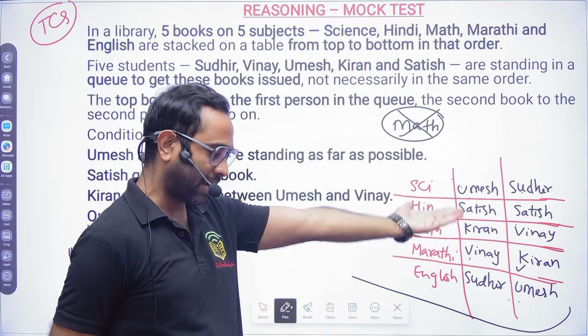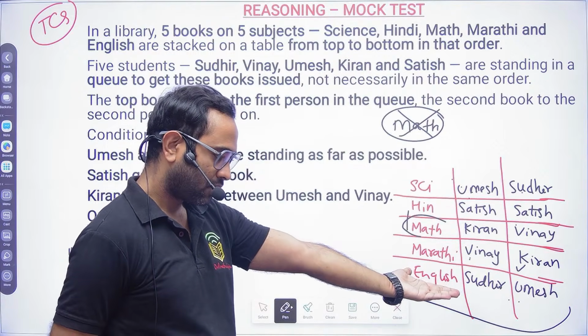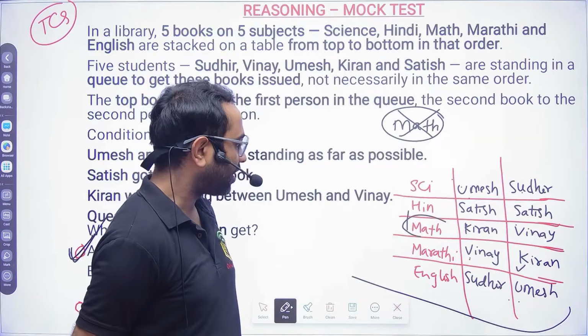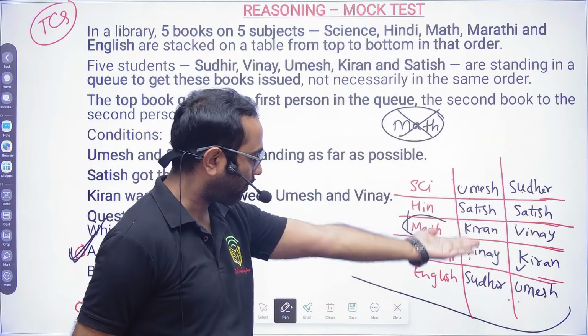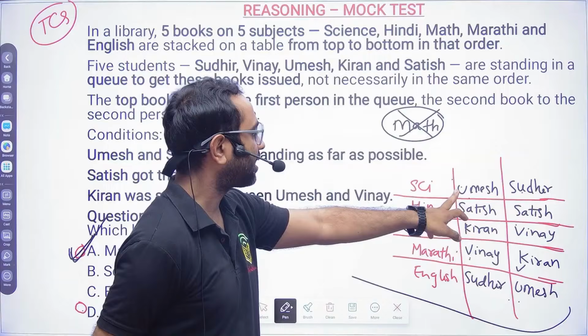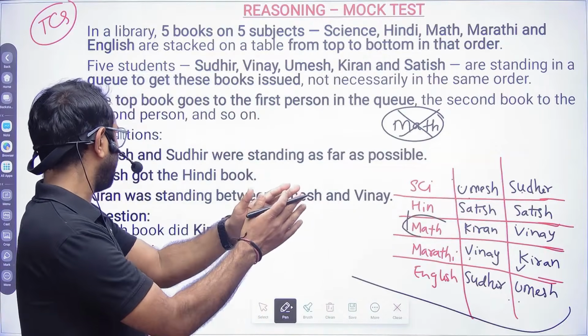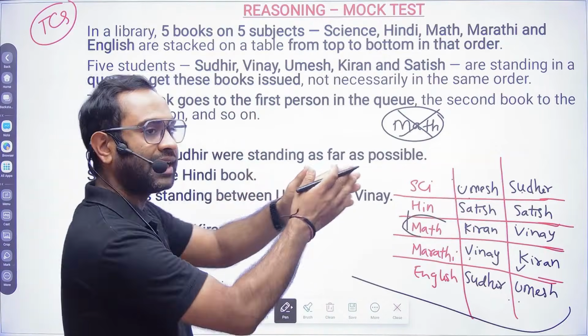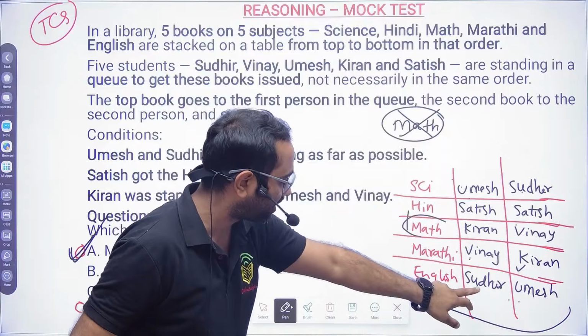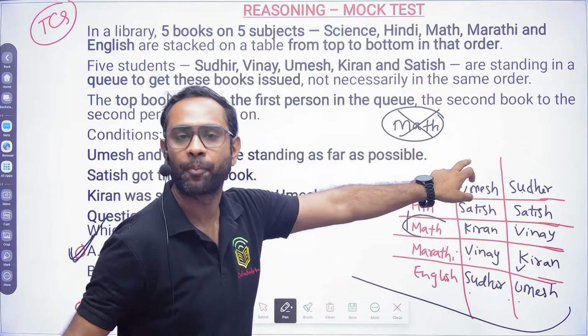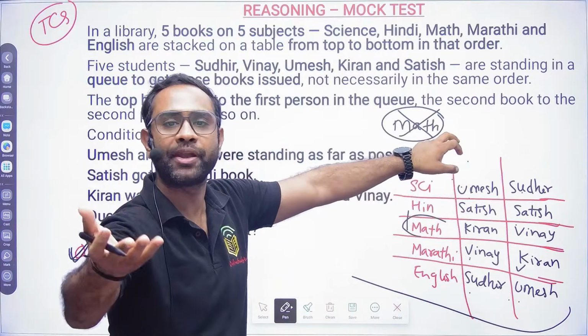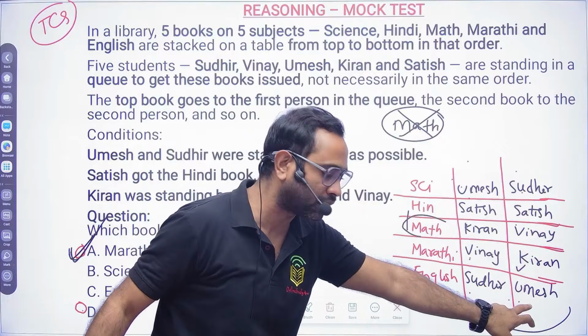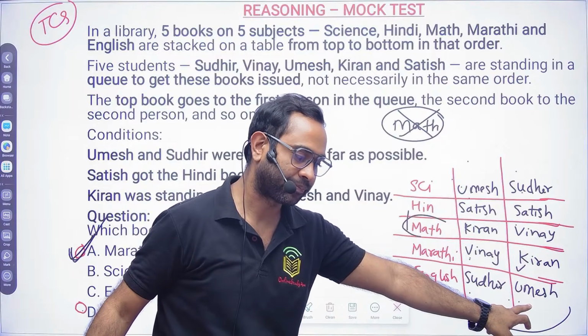What is there to explain? So Manvardhan Tripathi is telling explain again, but what is there to explain? I have already said, in one case they are telling Umesh and Sudhir as far as possible. So that means definitely one has to be in bottom, one has to be in top. But who will be in bottom and who will be in top, that I don't know. So I have taken both the conditions, right?